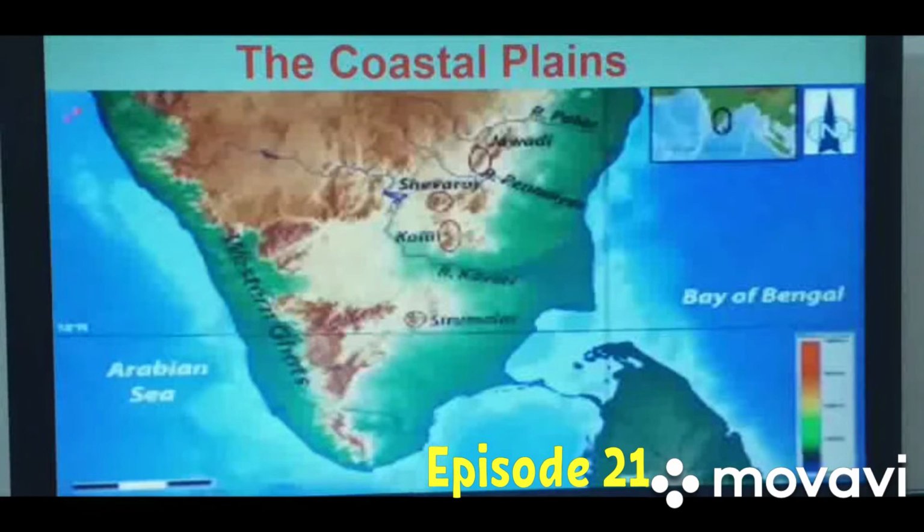Water into the Arabian Sea, and while draining their water into the Arabian Sea, those rivers form an estuary.